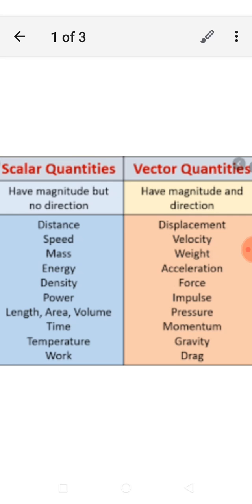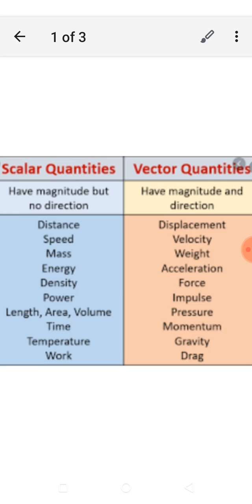A scalar quantity has mass and a vector quantity has weight. If a scalar quantity has energy, then a vector quantity has acceleration. And in the case of a scalar quantity having density, the vector quantity will be force. And in a scalar quantity there will be power, and the vector quantity has impulse.